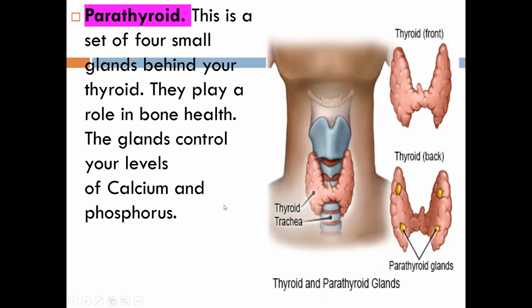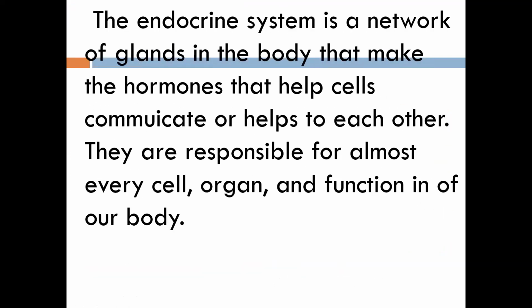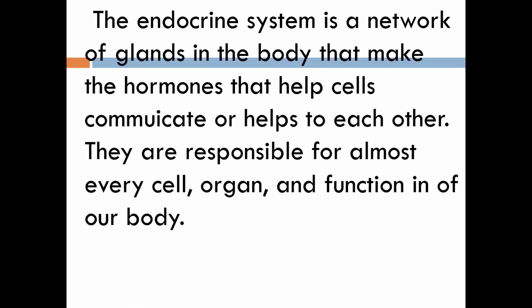Okay, so let us discuss this much only today, because when we discuss so many things in one day, we get confused. So let us revise whatever we have discussed. We have discussed the endocrine system, which is also called a network of glands in our body.